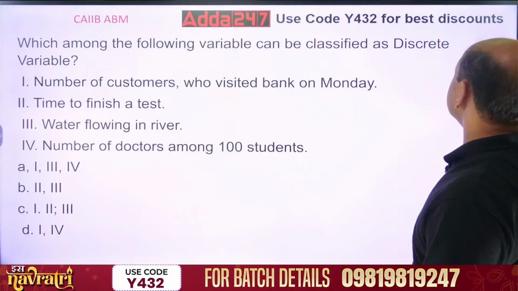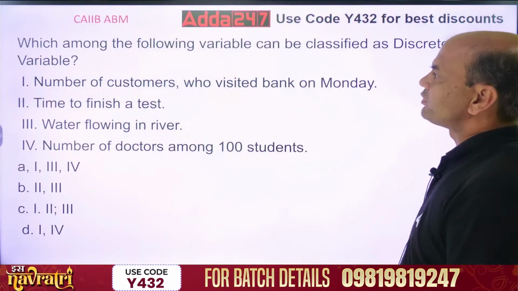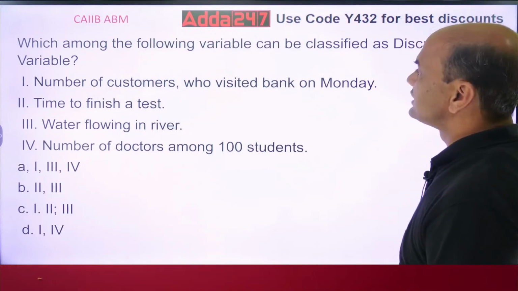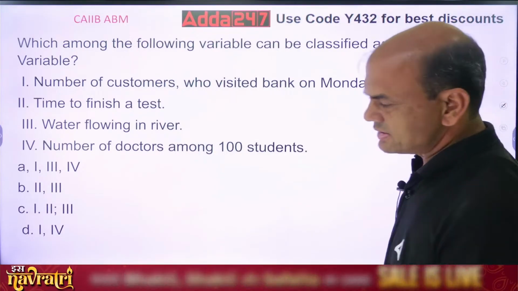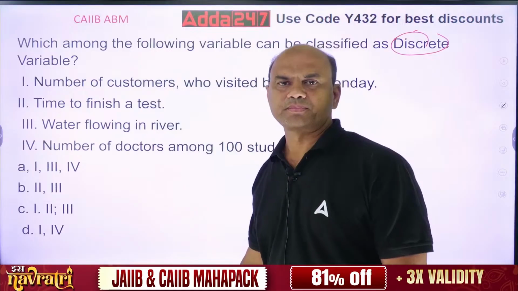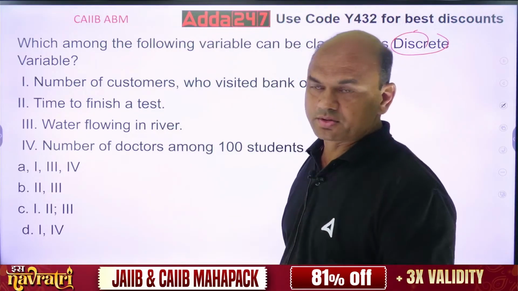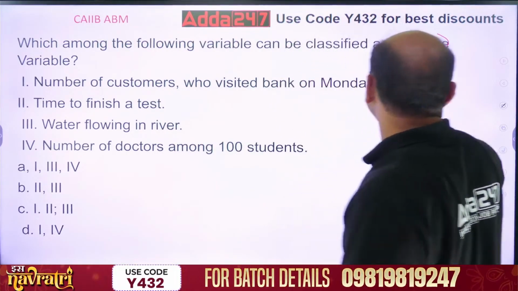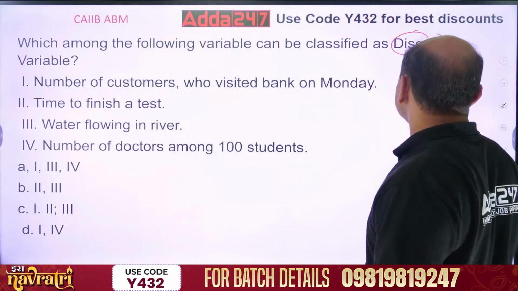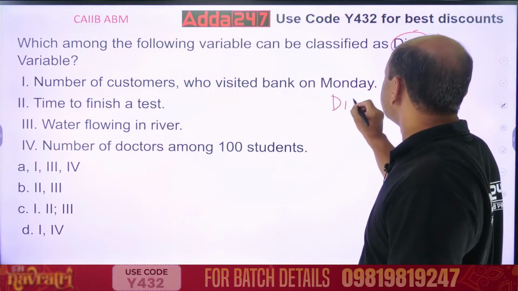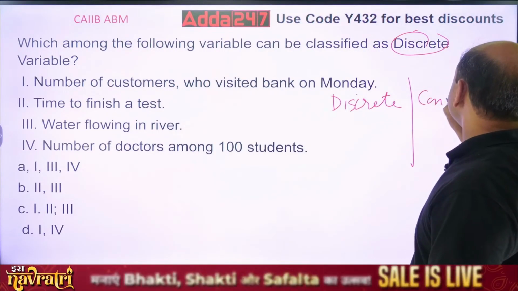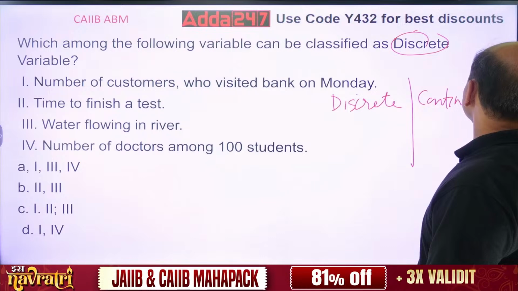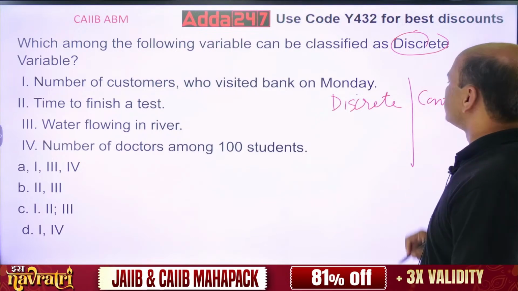Next. Which among the following variables can be classified as a discrete variable? Discrete. What do you mean by discrete? See, there are two types of variables. One is discrete, second is continuous.